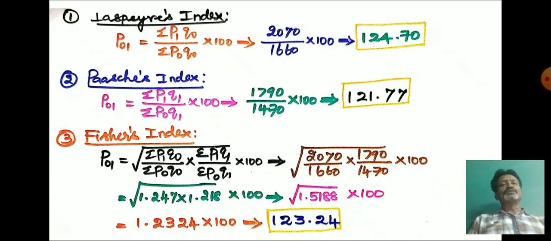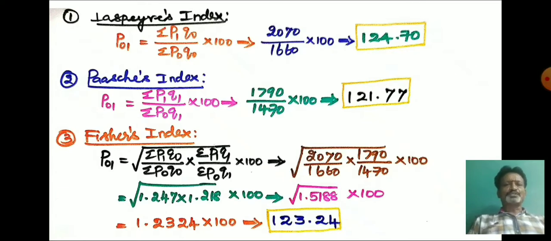Then we have to substitute values in the Paasche formula to find out the Paasche index. So here the Paasche formula is P01 equal to sigma P1 Q1 divided by sigma P0 Q1 into 100. So here the sigma P1 Q1 value is equal to 1790 and sigma P0 Q1 value is equal to 1470. And now you substitute the values, in the numerator 1790 and in the denominator 1470, multiplied by 100. So that is equal to 121.77. So this is the index number for the Paasche method.